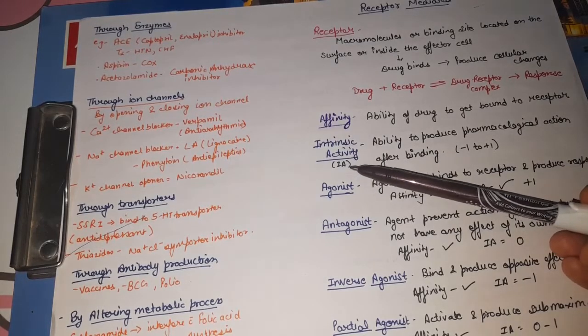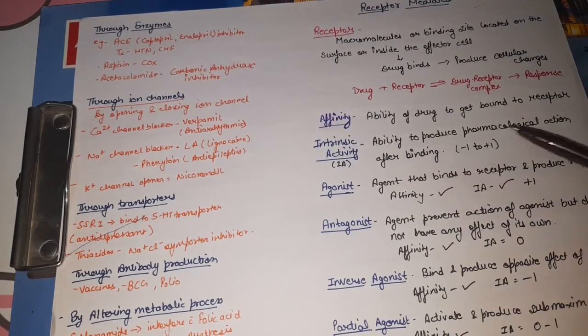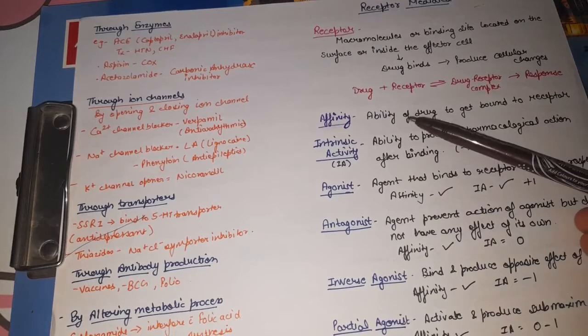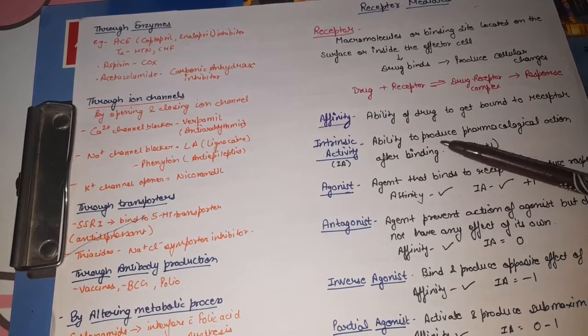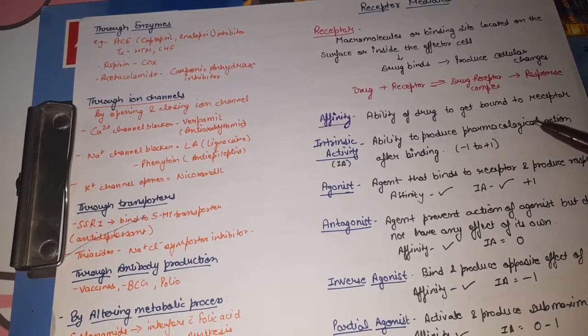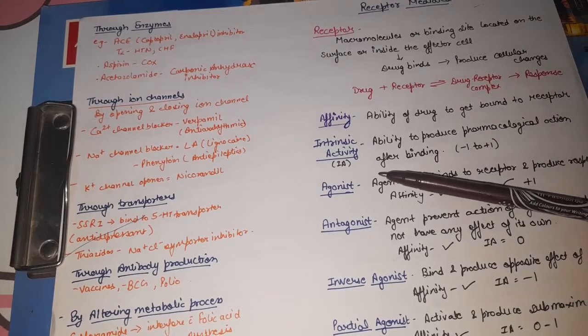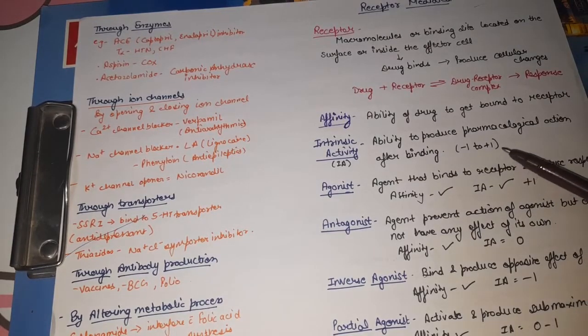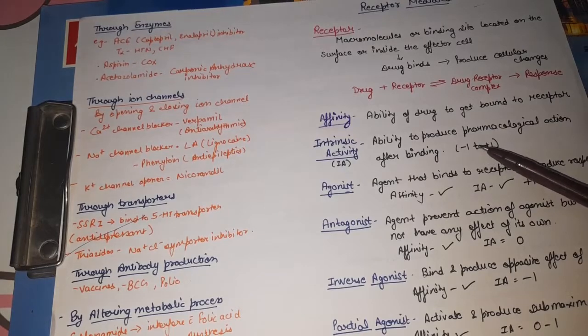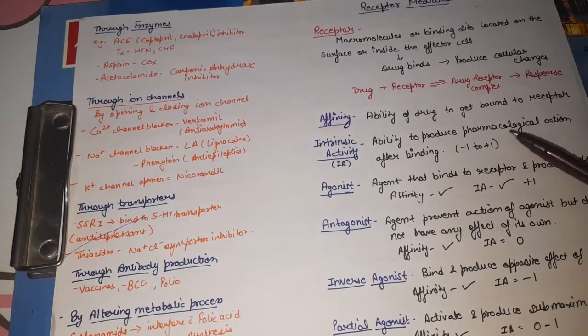Intrinsic activity is the ability of a drug to produce a pharmacological effect after binding. When the drug binds to the receptor and then produces a pharmacological action, this is called intrinsic activity. Intrinsic activity varies from -1 to +1, meaning they either show the opposite effect, or no effect, or a positive effect.